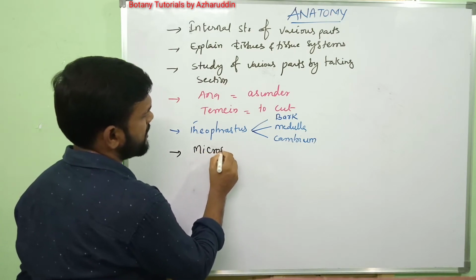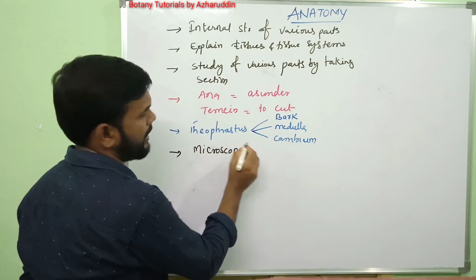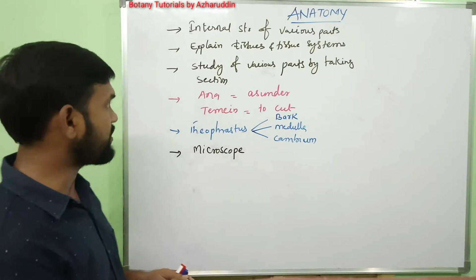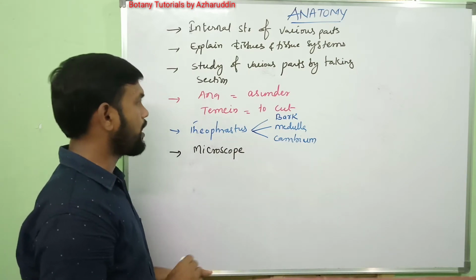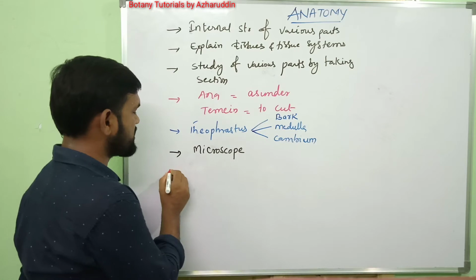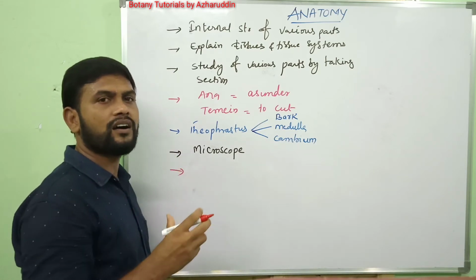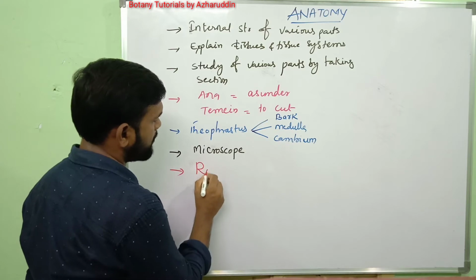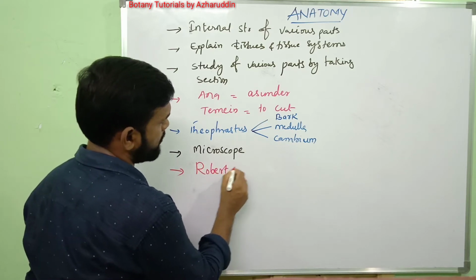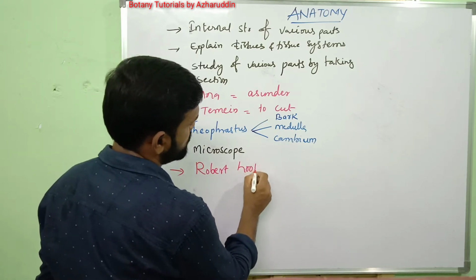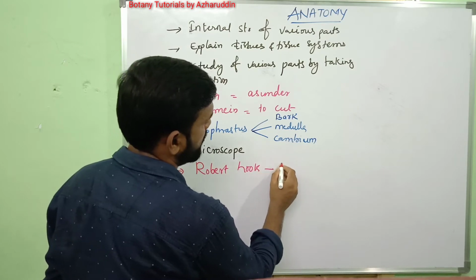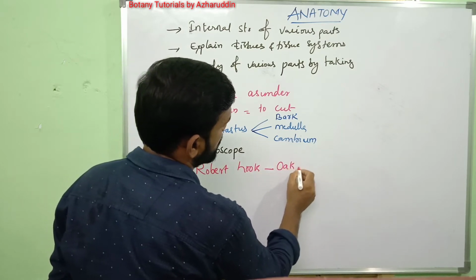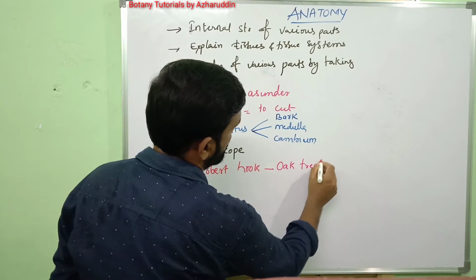Later, this branch of anatomy came into light after the invention of the microscope. After the invention of the microscope, Robert Hooke for the first time observed the bark of an oak tree.